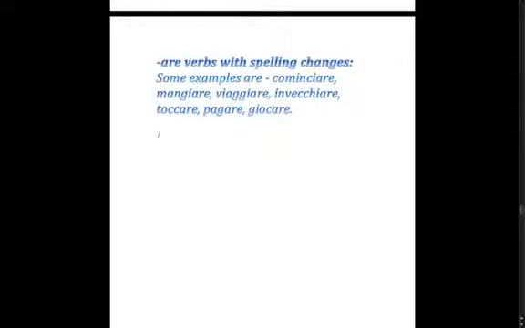So for example, cominciare, io comincio, tu cominci, and we don't put a double i, it just stays as one i because the i is already present there.